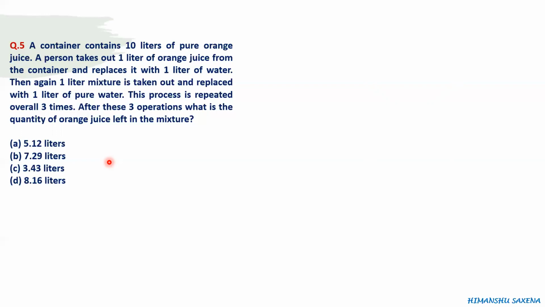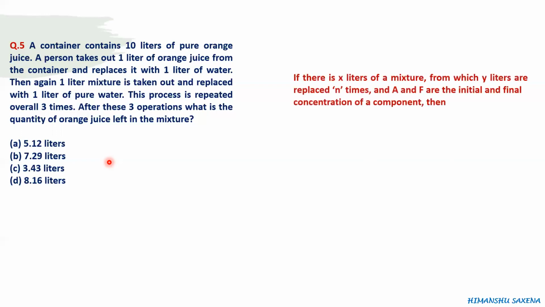Right? Now you can attempt this question in the traditional manner, or you can use a simple formula which I am going to discuss now. You just apply a simple formula and solve this question in say 30 to 40 seconds. So the formula says that if there is x liters of a mixture from which y liters are replaced n number of times, and A and F are the initial and final concentration of a component, then F is equal to A into (1 minus y by x) raised to power n.